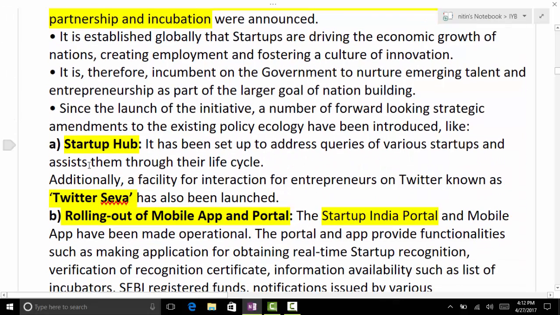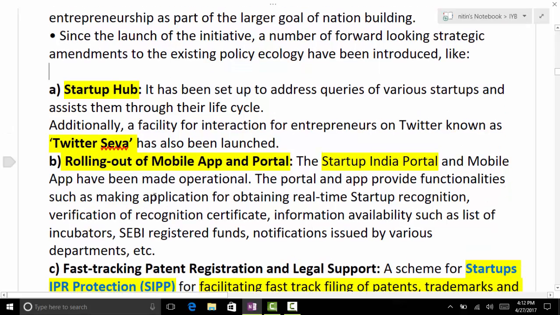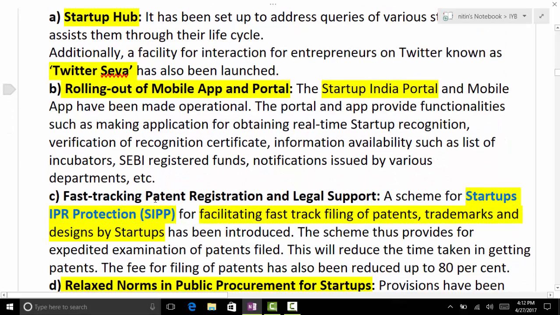Now these are certain initiatives to encourage startups. Startup hub, then rolling out a mobile app and portal, fast tracking of patent registration. So yes, they will be facilitated regarding the patent. So patent registration, awareness regarding patents, early clearance of their proposals whenever they apply for a patent. So fast tracking patent registration and legal support.